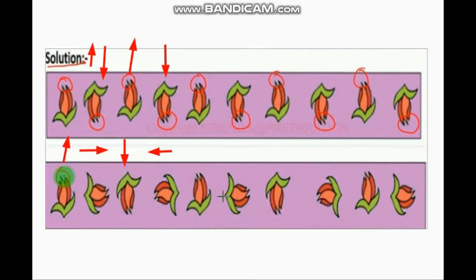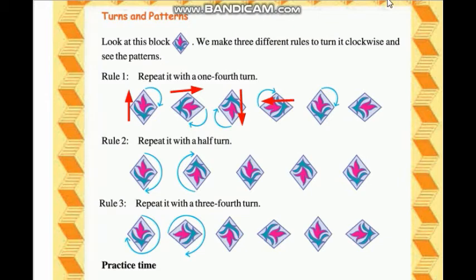Up, then 1/4 turn right side, then down, then 1/4 turn left side, again it is repeated, and these are repeated clockwise 1/4 turn.